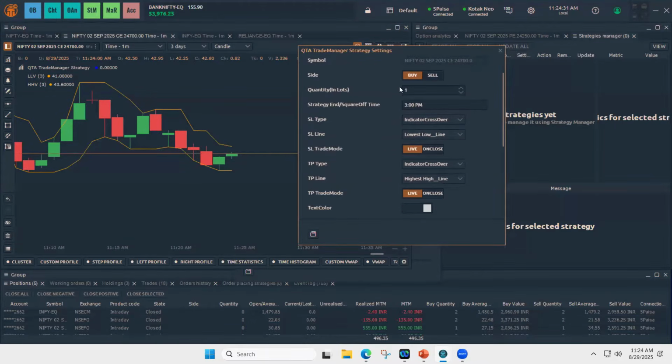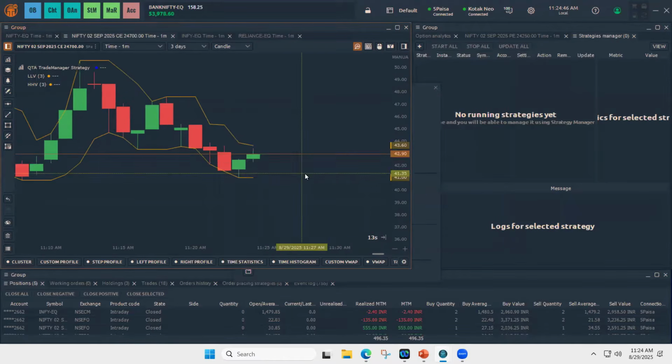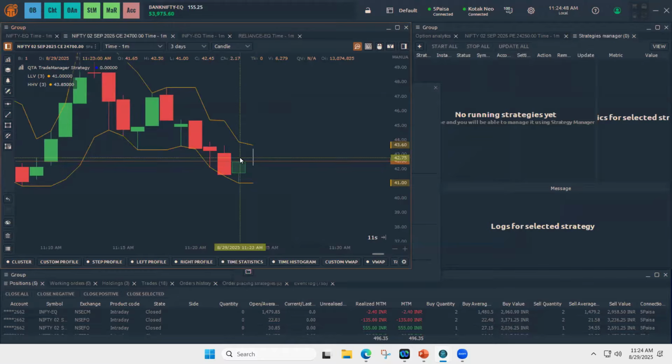So let's see the parameters that I set. Quantity is 1, square of time is 3. SL type, I chose the lowest low as SL and highest high as a take profit. And here in trade manager, unlike the candle breakout or pattern breakout, it doesn't need to wait for any breakout confirmation.